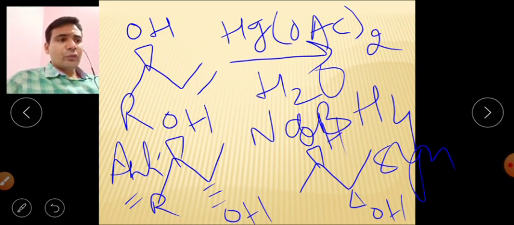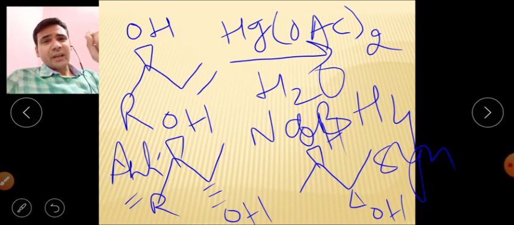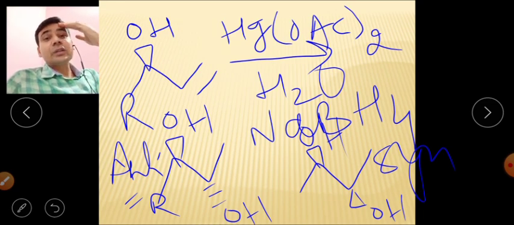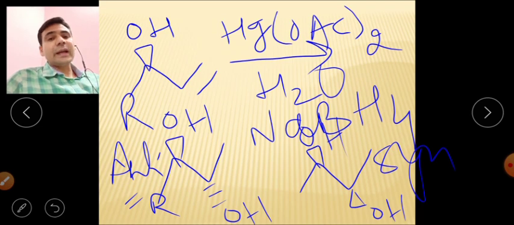On which factor will this diastereoselectivity depend? You are getting both products, meaning a group was already present in the substrate. You are doing the oxymercuration-demercuration reaction, and the hydroxyl group will be attached. Now a hydroxyl group is already there, so either the syn product or the anti product will be synthesized.